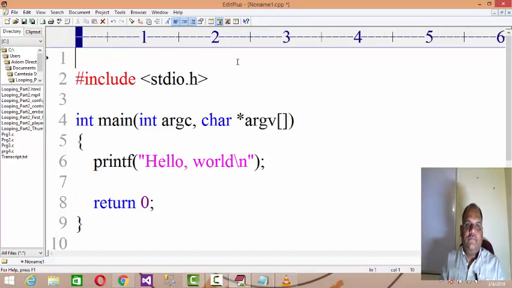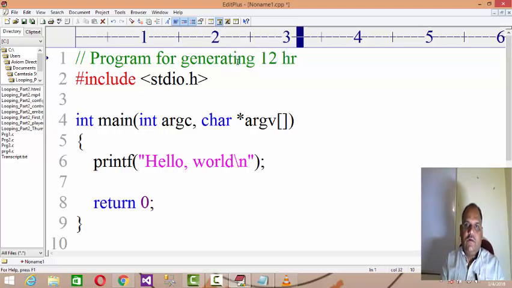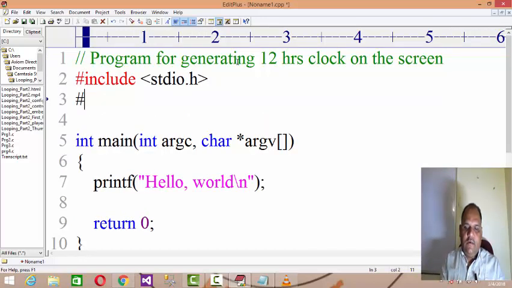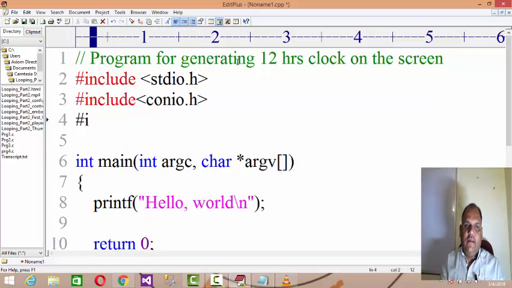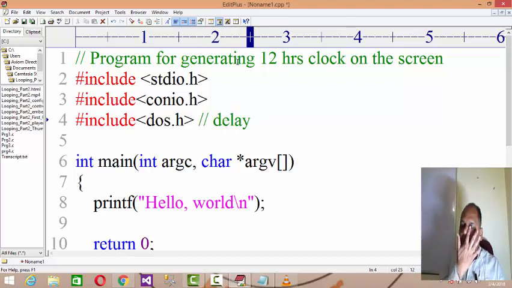I'm going to write a program for generating a 12 hours clock on the screen. #include <stdio.h>, #include <conio.h>, and I'm going to include another header file called dos.h, which provides me the function like delay, because